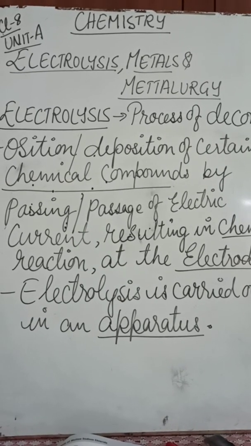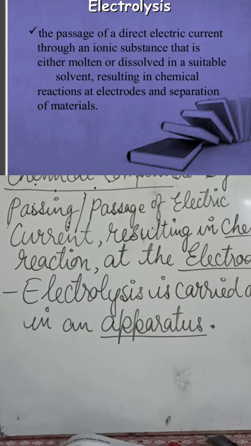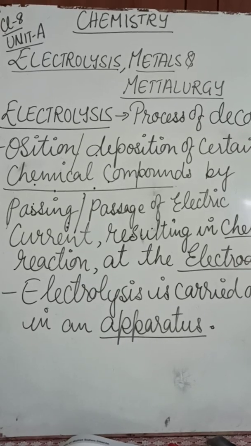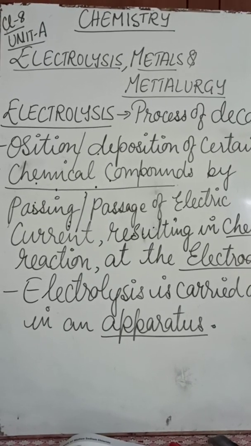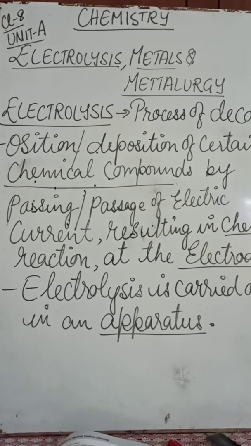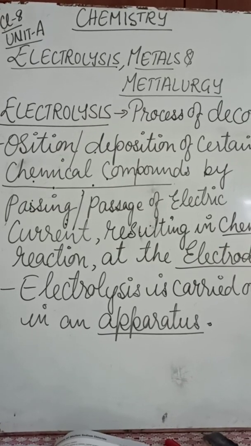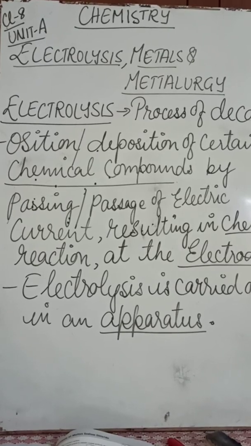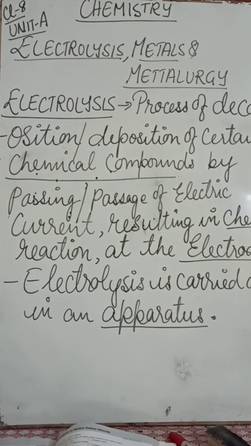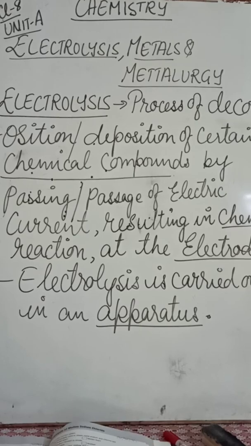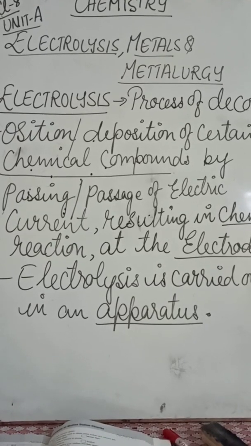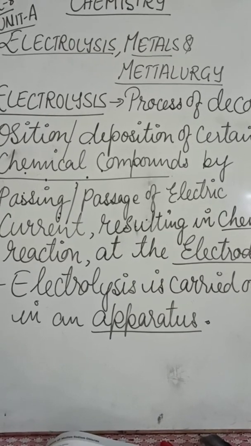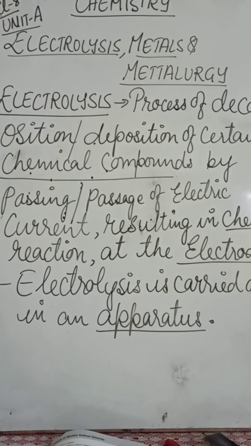So electrolysis is the process of decomposition or deposition of certain chemical compounds by the passage of electric current, resulting in a chemical reaction at the electrodes. So with the passing of electric current, there is deposition of certain chemical compounds, resulting in a chemical reaction at the electrodes. So this is the process of electrolysis, right?